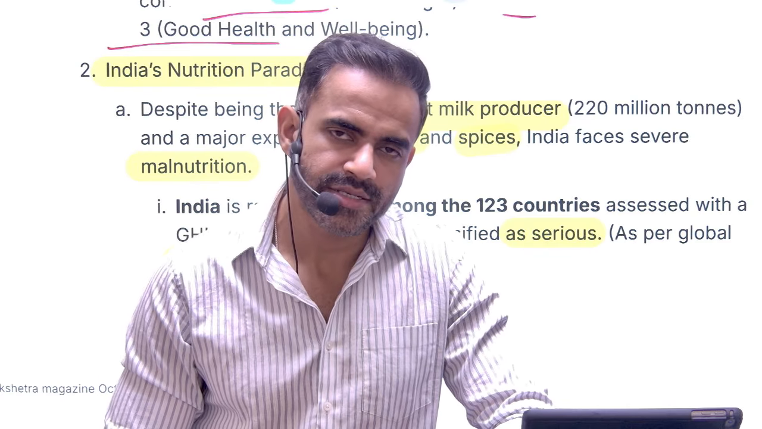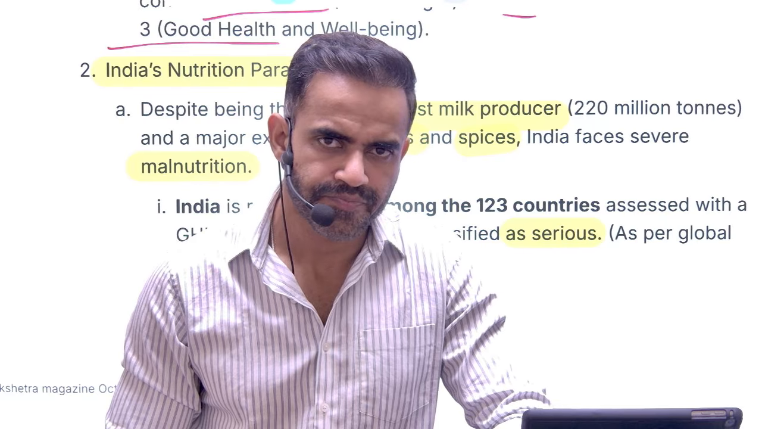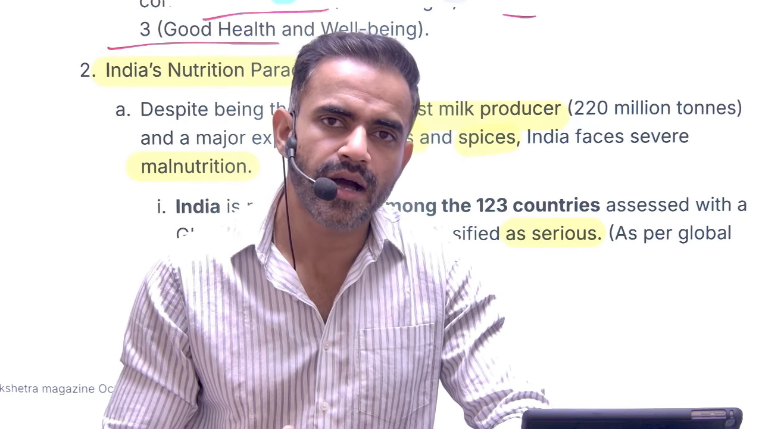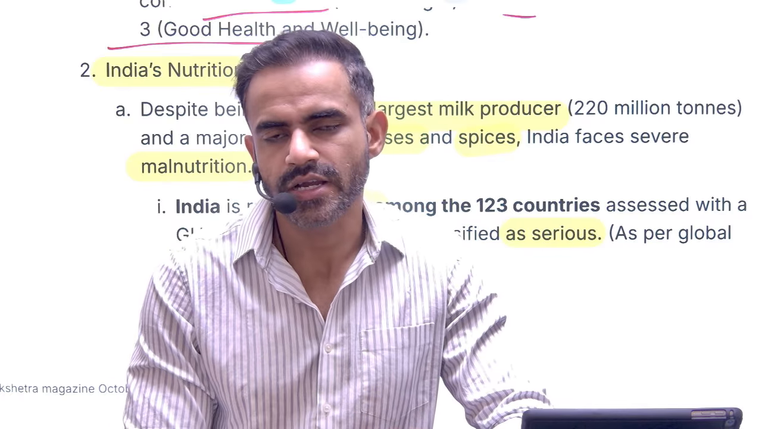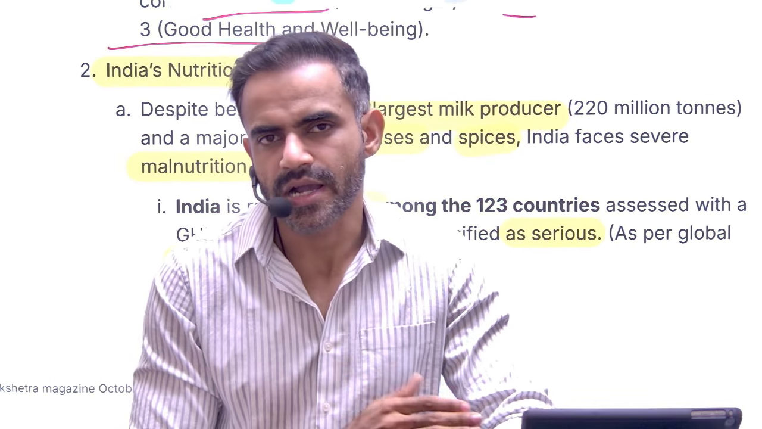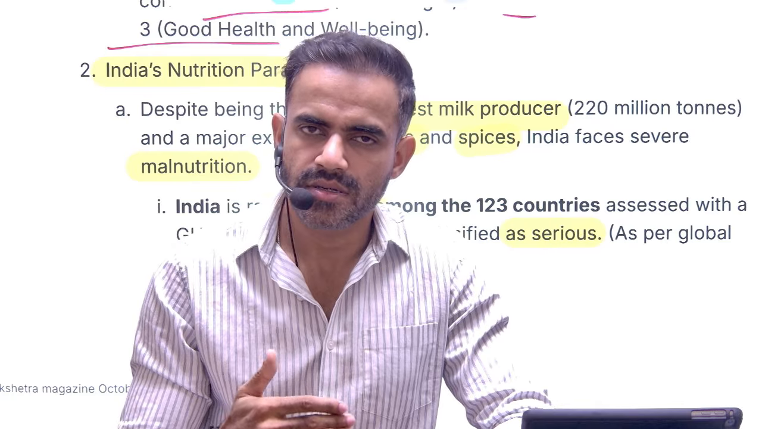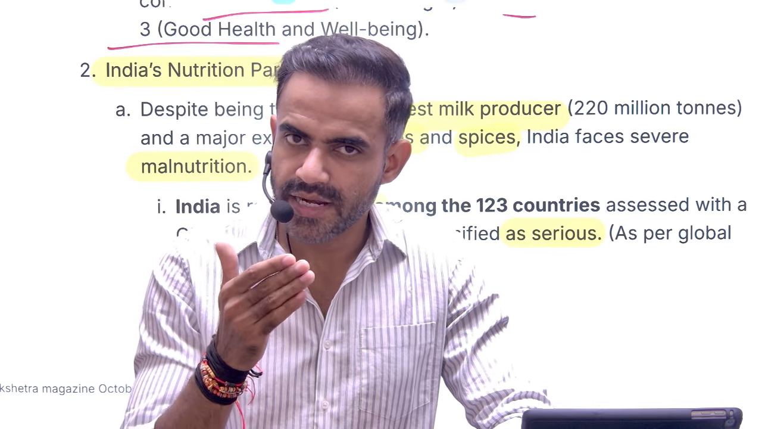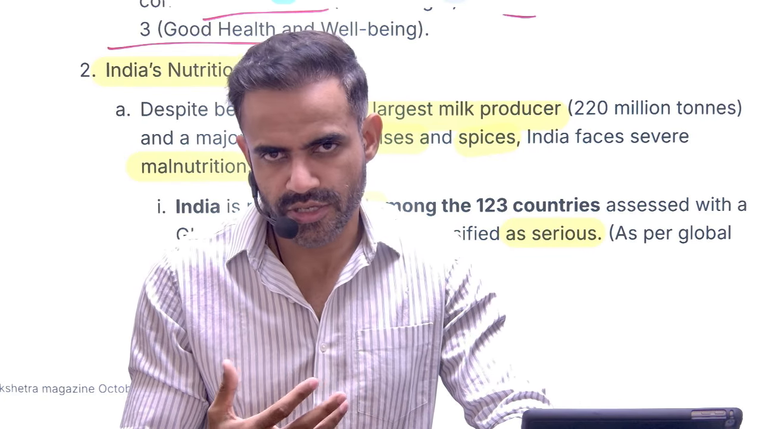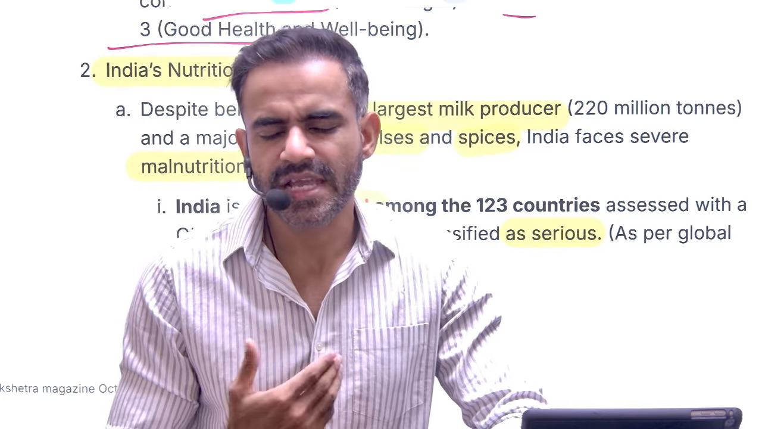The second counter argument is that out of four parameters, three are related to children. So it does not reflect the hunger status of the entire country, of all age groups. Okay, these are some of the counter arguments against it. But again, we cannot reject the findings of the report. We have to understand that there are certain issues in our food security. There are certain issues in our nutrition programs, and we have to address that.